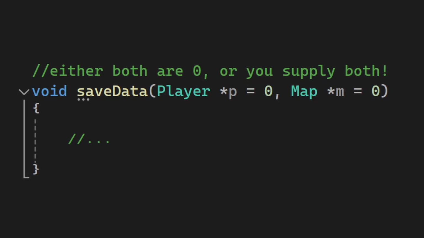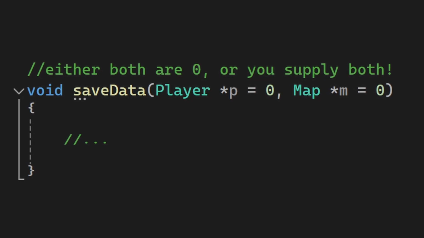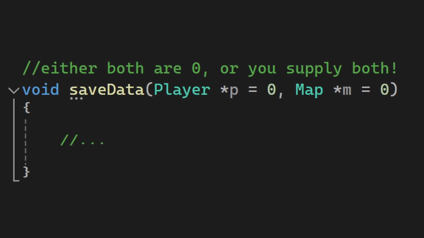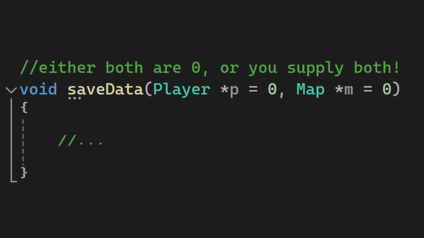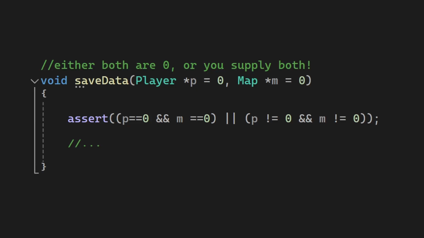So while using the function, you can easily miss that comment sometimes. Or in the worst case, you can update the function and forget to update the comment. Imagine the confusion this will create. And trust me, this will happen to you. So what can we do? Let me introduce you to asserts.